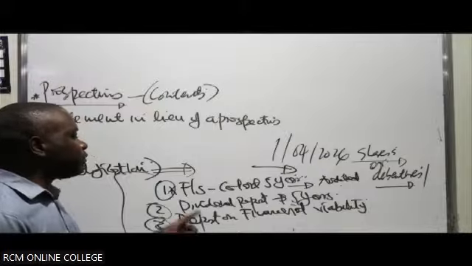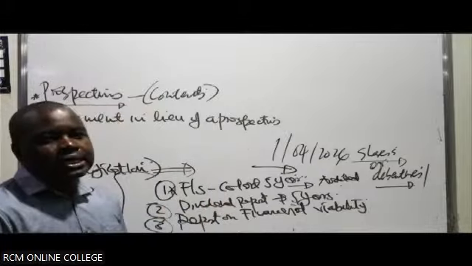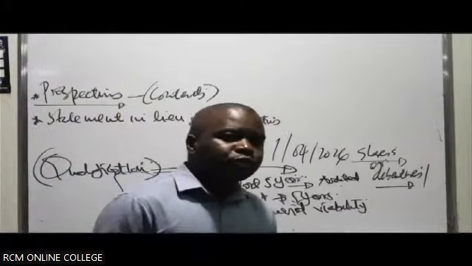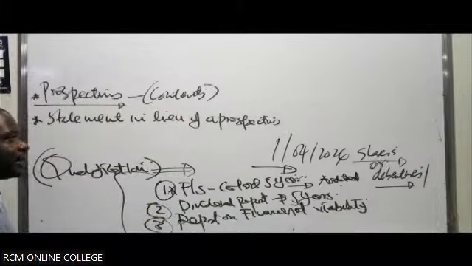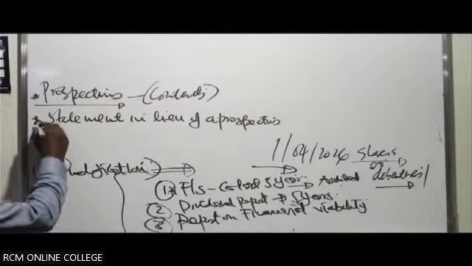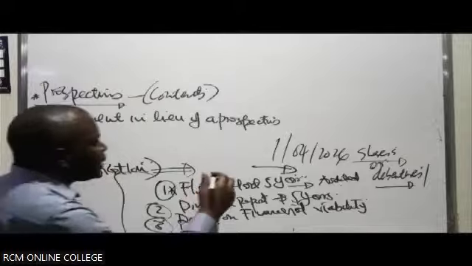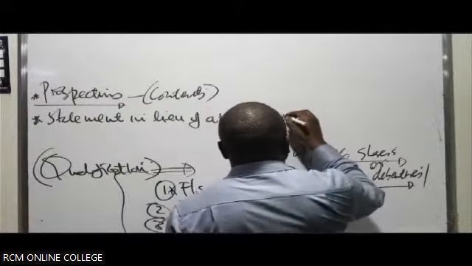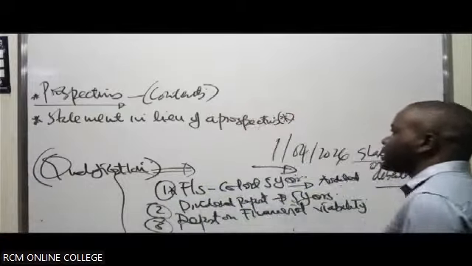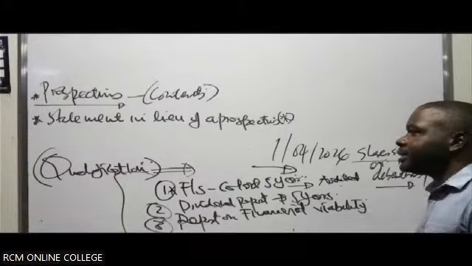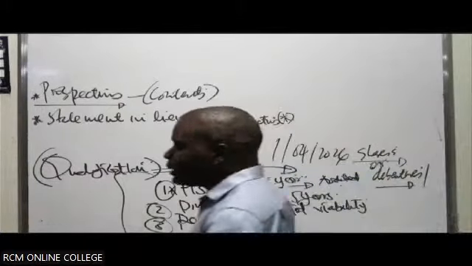For example, in this case, on the financial statements, it is the auditor. The financial statements attached there should actually, in this case, be certified by the auditor. So we have this one, what do we call it? A statement in lieu of a prospectus. A statement in lieu of, in this case, what? A prospectus.